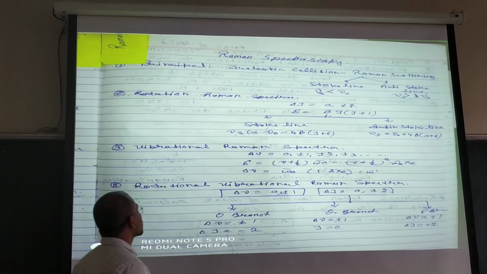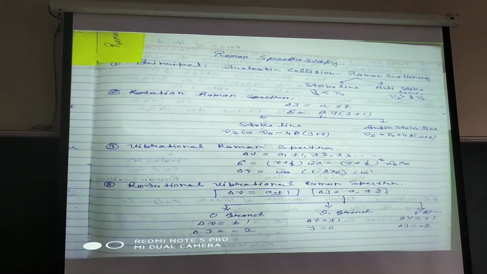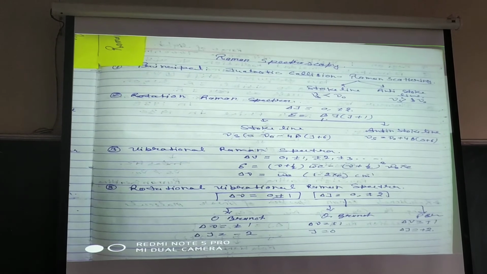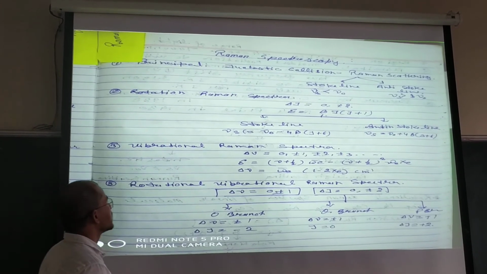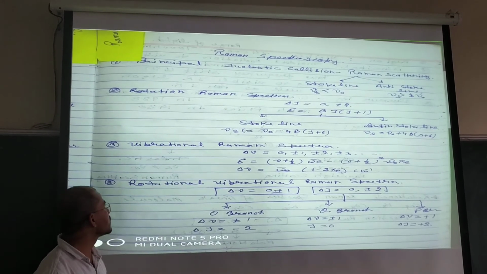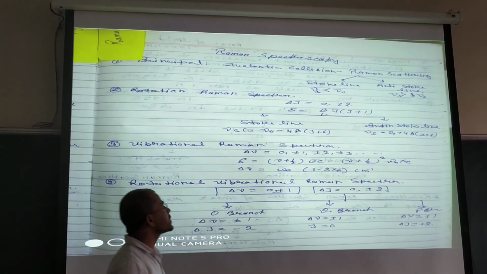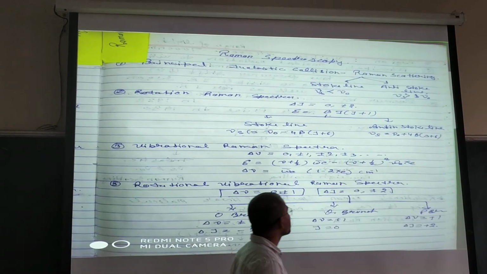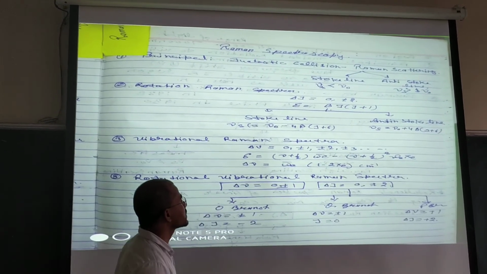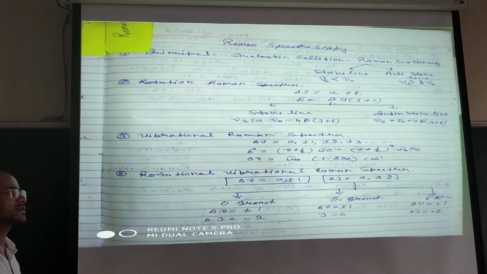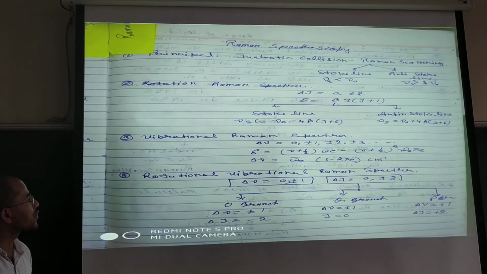The scattering frequency νs is given as ν0, the frequency of the laser light, minus 4B(J+3/2). In this case, the line is known as the Stokes line. And the opposite: if νs is equal to ν0 plus 4B(J+3/2), then the scattering is known as the anti-Stokes line.